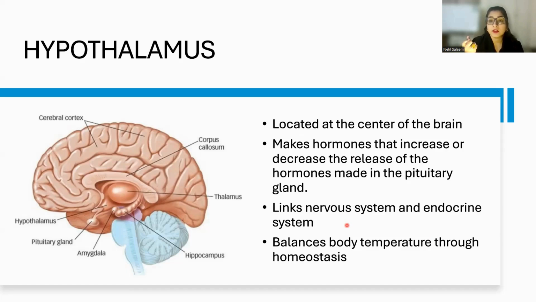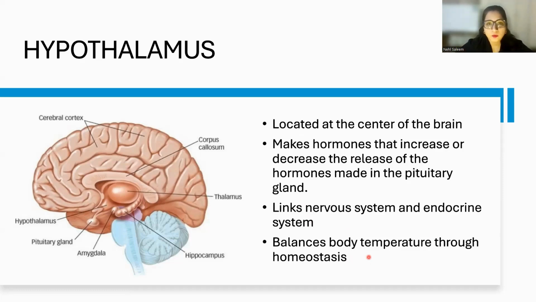So there's an essential need for the endocrine system to be connected with the nervous system, so that the nervous system sends the signals, and then the endocrine system releases the hormones, and then communication could be done, right? Another function of this hypothalamus is that it balances the body temperature through homeostasis.